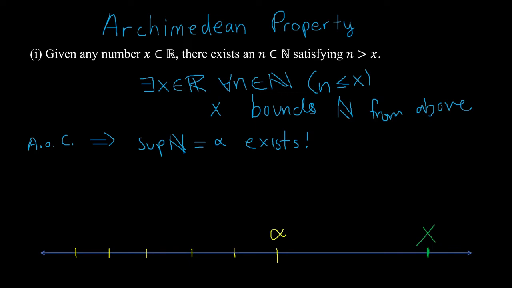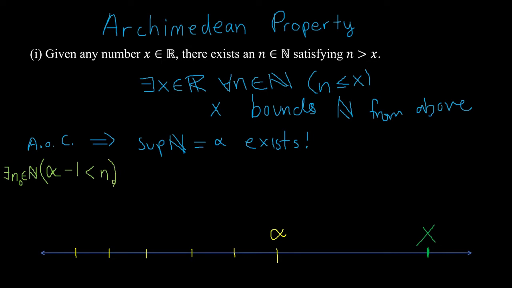If the supremum of N exists, what does that mean for anything less than the supremum of N? For example, what if we are talking about alpha minus 1? Well, alpha minus 1 can't be an upper bound by the definition of the least upper bound. Since alpha is the smallest upper bound, anything smaller can't be an upper bound. Therefore, there exists some, I'll call it n naught, a natural number such that alpha minus 1 is less than n naught.